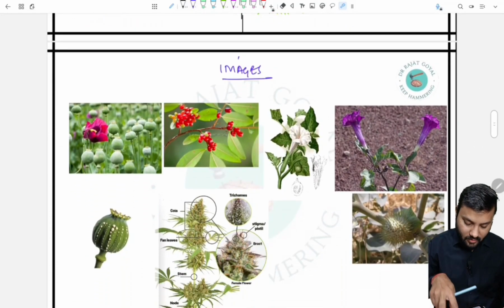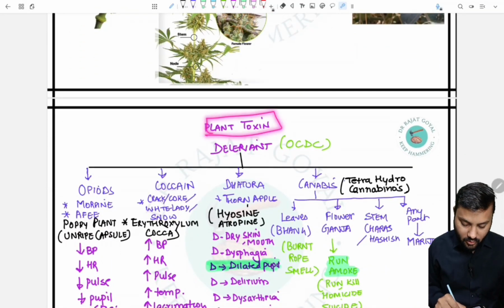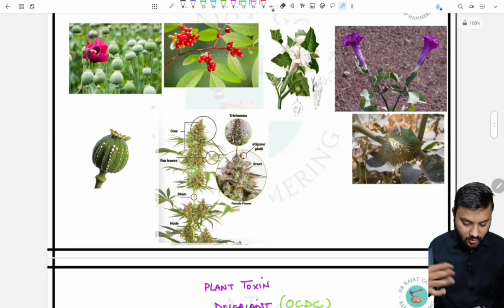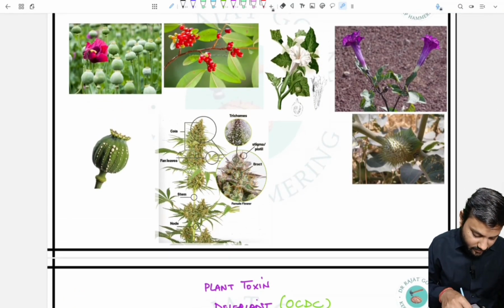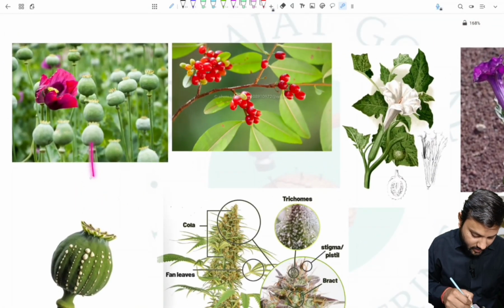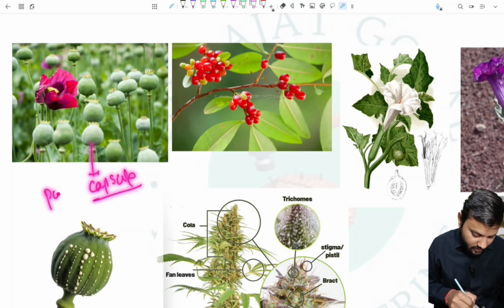Now the second topic for today is plant toxins. Firstly, in the plant toxins, we will talk about the deliriants. First we will see the images of all of them, then we will talk about them. In the first image, we can see a capsule-like structure, and this is the capsule of the poppy plant.